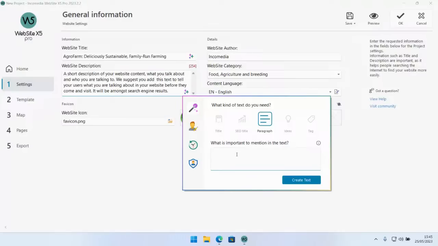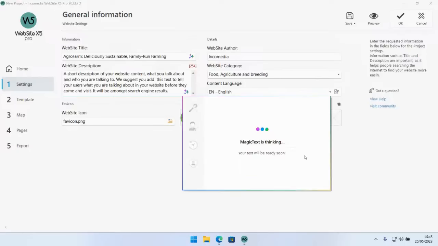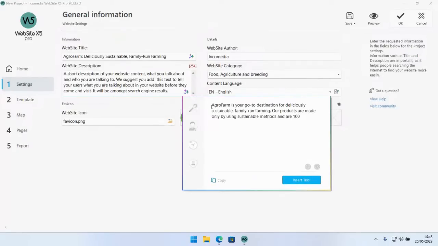So maybe we want to add a little more information, like our products are made only by using sustainable methods and are 100% guaranteed to be as fresh as they come. Then we just click on create text. And here we get our description.